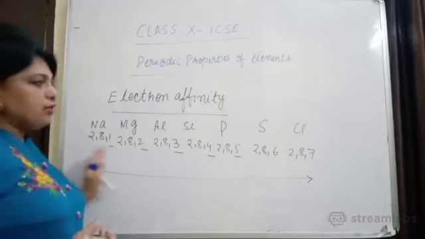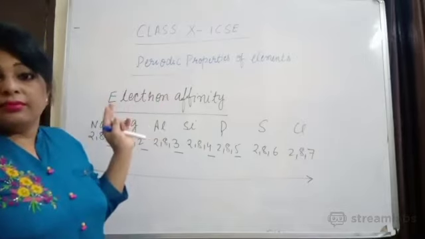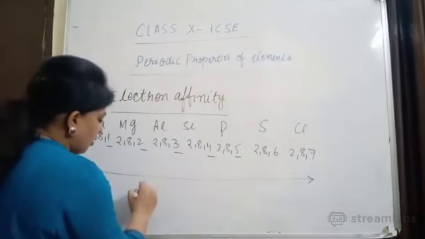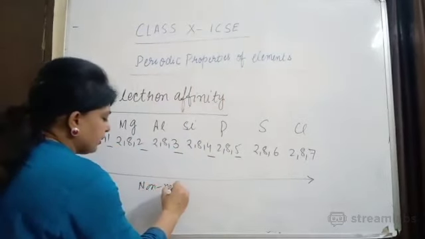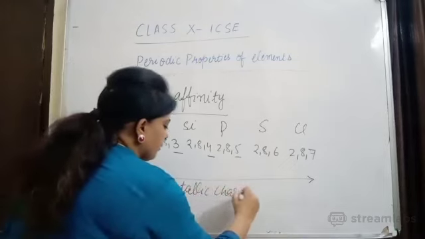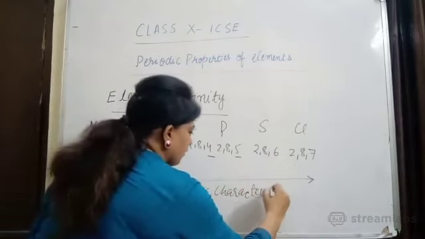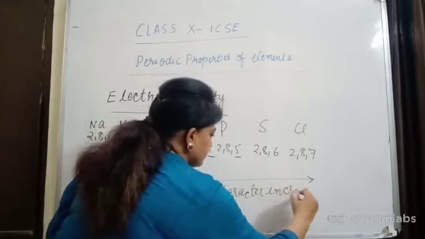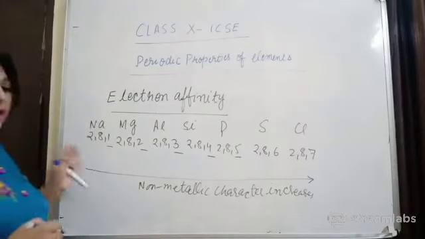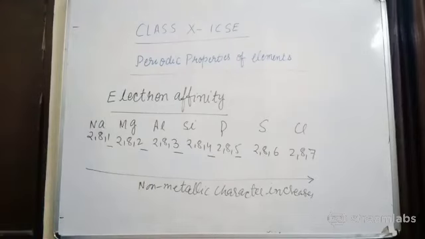So when you move from left to right, electron affinity increases. Why? Because non-metallic character increases. Understood? Why? Because non-metallic character increases. Okay.